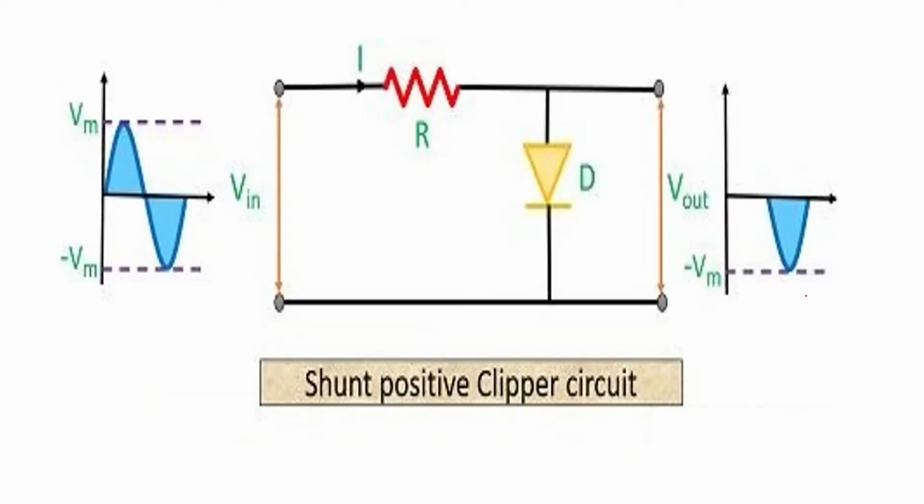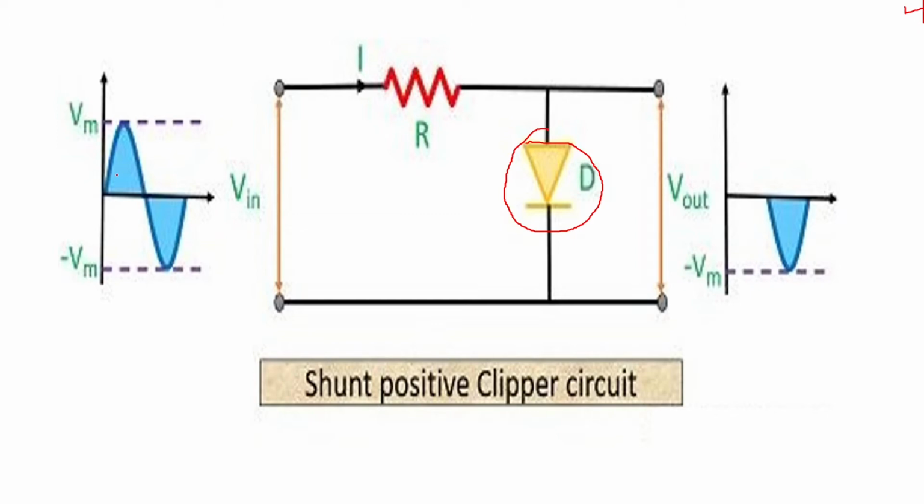Then we'll go to see the positive clipper circuit. Positive parallel clipper circuit, which is called a shunt positive clipper circuit. Here you can see the diode D is in parallel in the circuit, so it is called a shunt clipper. Now this is going to clip the positive half cycle at the output, so it is called a positive clipper.